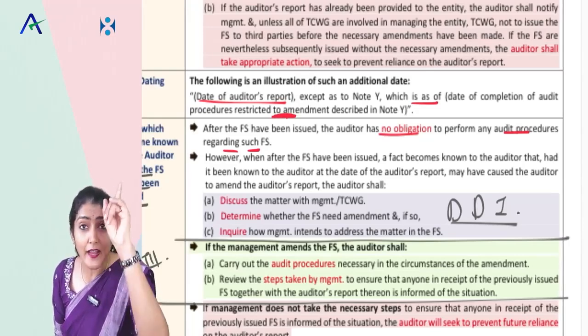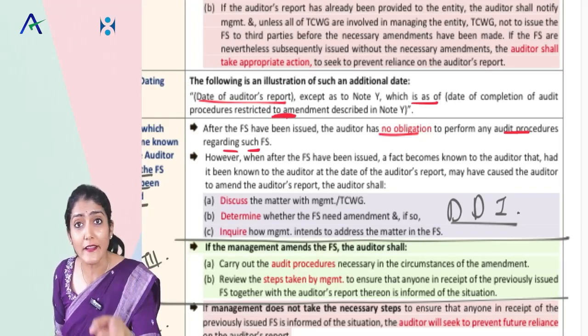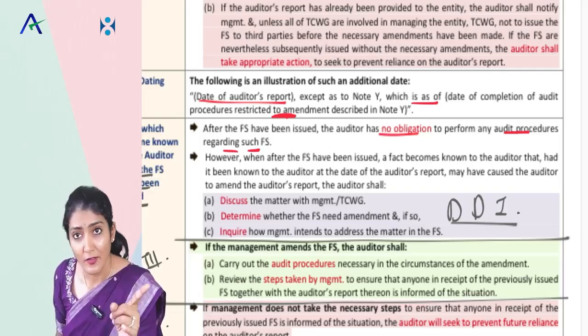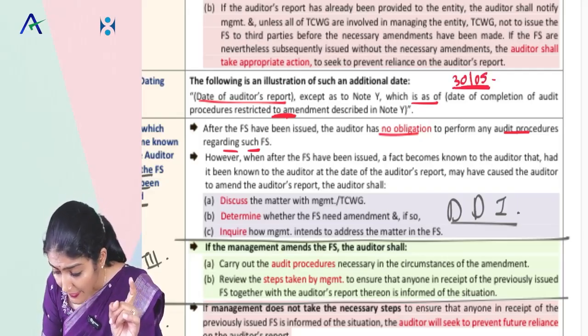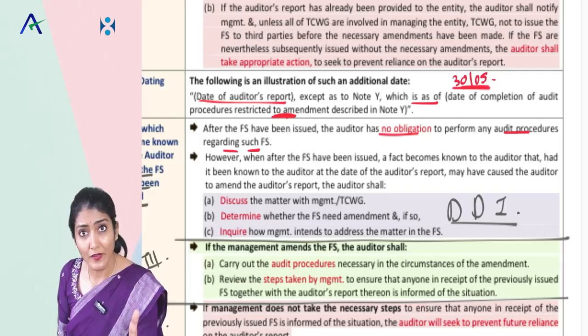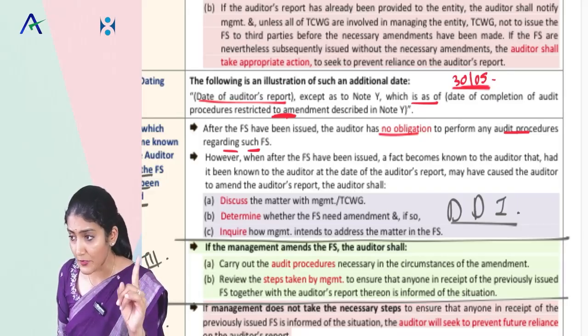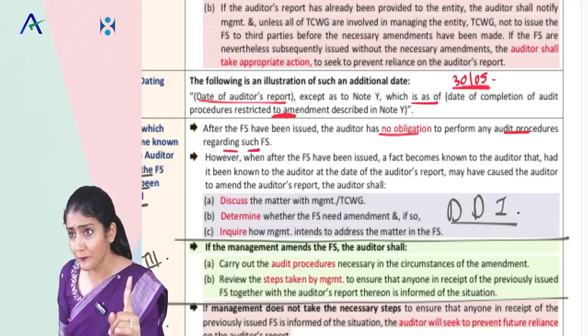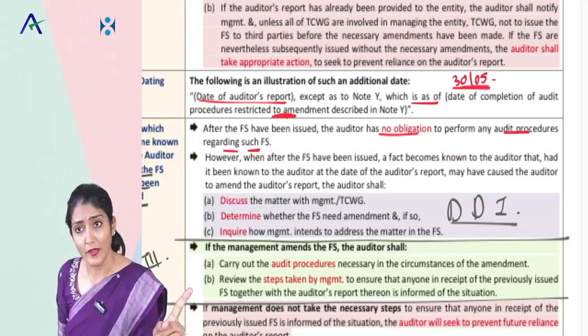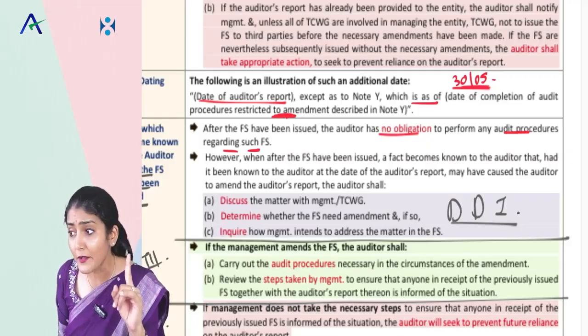Have I done the entire audit again? Yes or no? On 30th of May, when I am issuing the audit report now, have I done the entire audit again? No, I have not done the entire audit again.